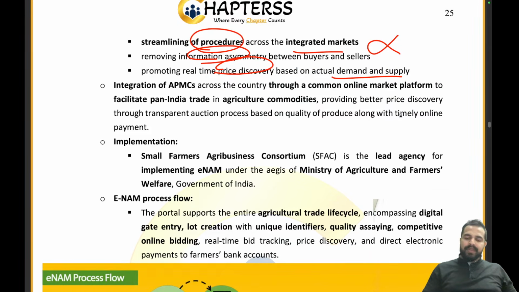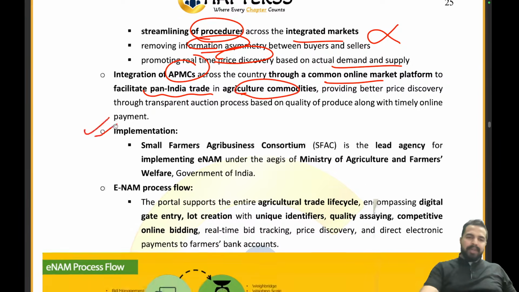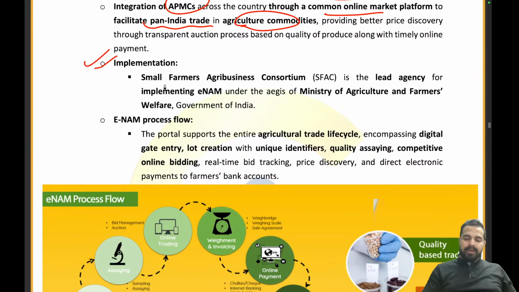Now what we did is we integrated the APMCs across the country through a common online market platform, facilitating pan-India trade in agriculture commodities. Now when it comes to the implementation, the Small Farmer Agri-Business Consortium is the lead agency for implementing the ENAM market.